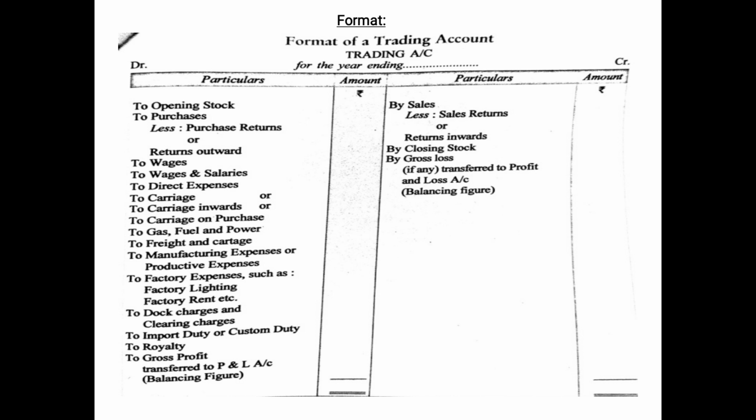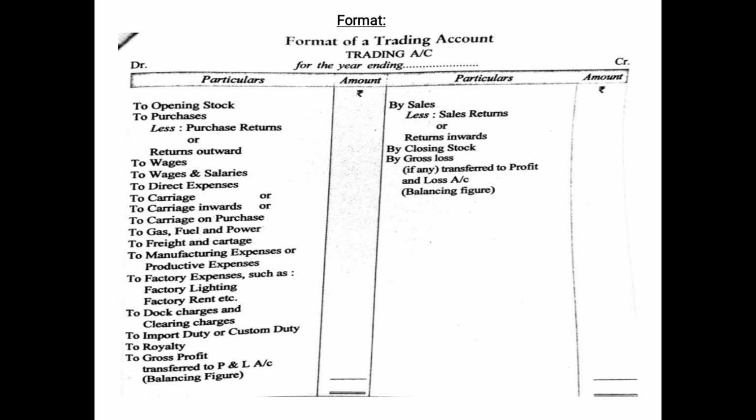On the other hand, if the total of the credit side is more than the total of the debit side, then it will be a gross profit. So it will be shown on the debit side, and at the last you can see as the last item, to gross profit transferred to P and L account or profit and loss account, and in brackets balancing figure.